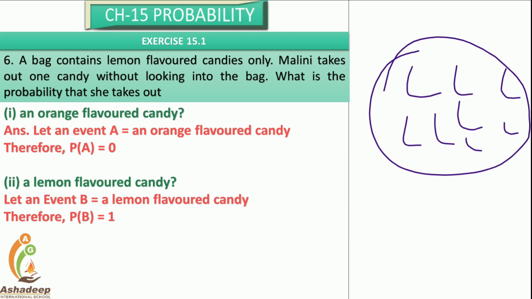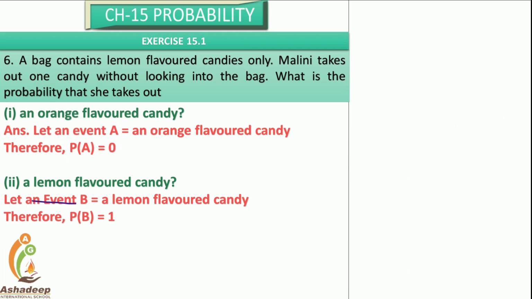If it is a certain event, then what can we say? The probability is 1. So how can you write it? Let the event be B, because A is already named. Let the event B be a lemon flavored candy. Therefore, the probability of B is 1. That means the probability of getting a lemon flavored candy is 1.